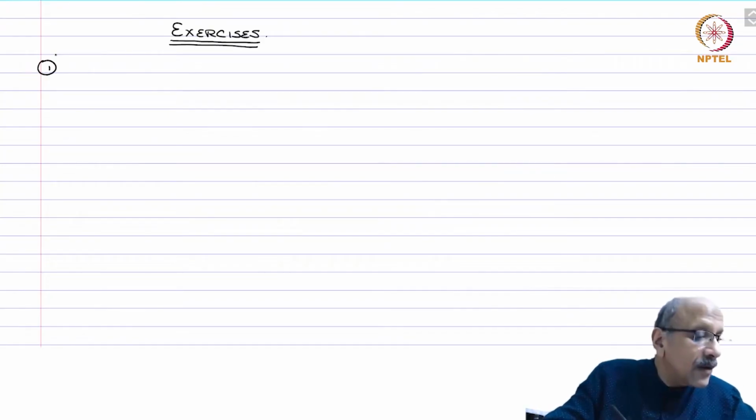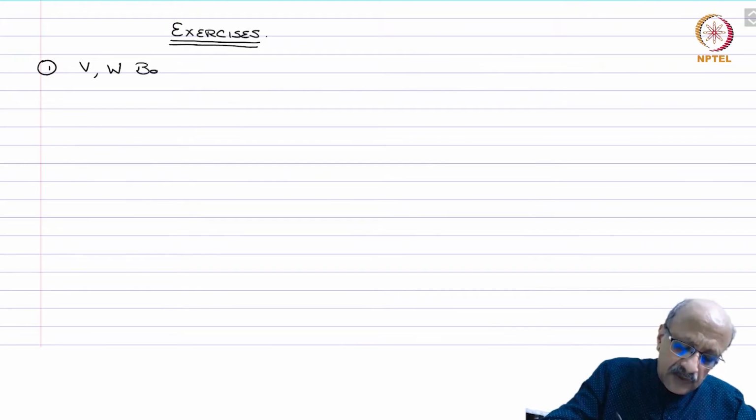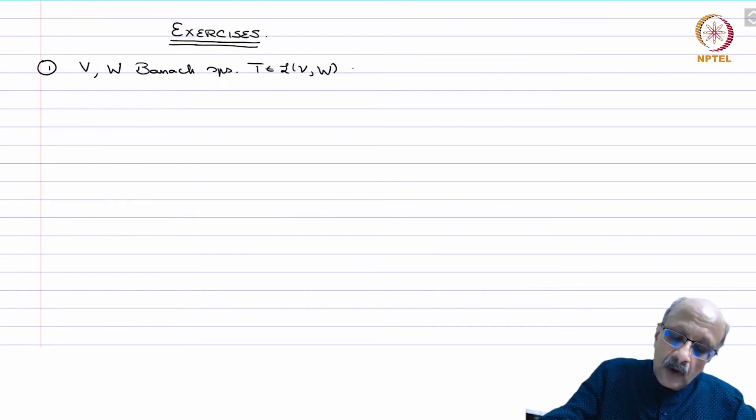Okay, time for exercises. So first one: V, W Banach spaces and T in L(V,W) compact.